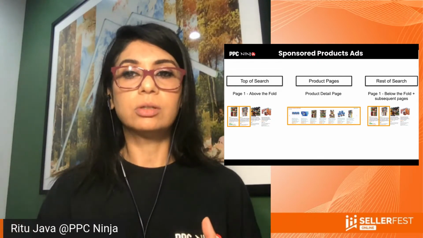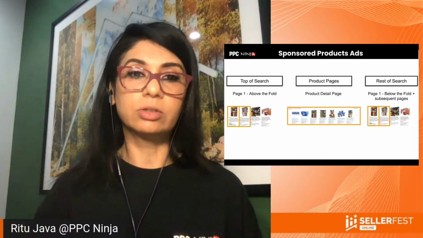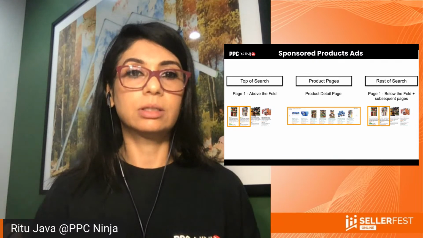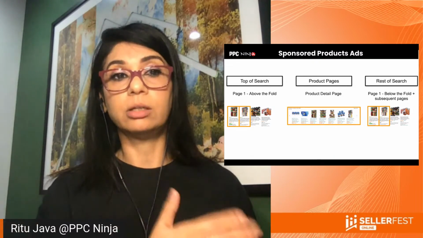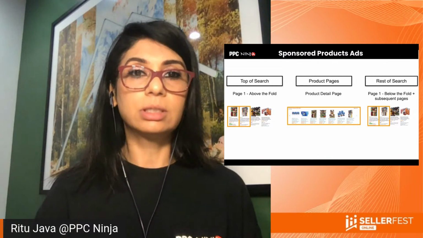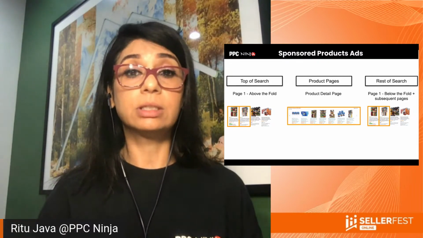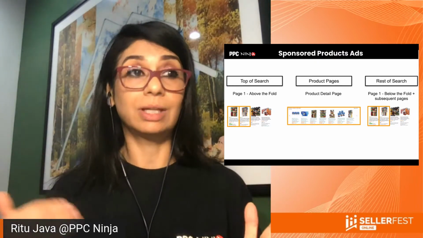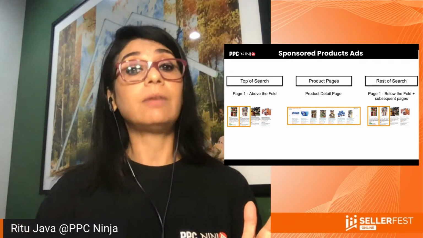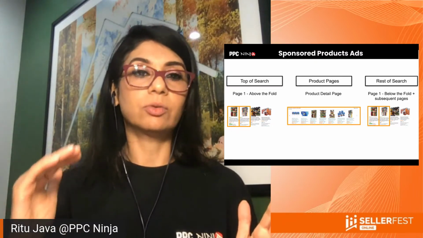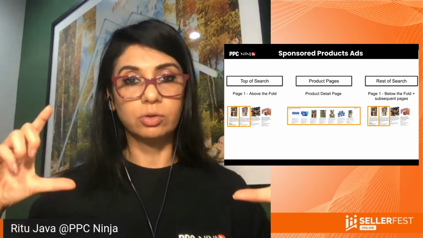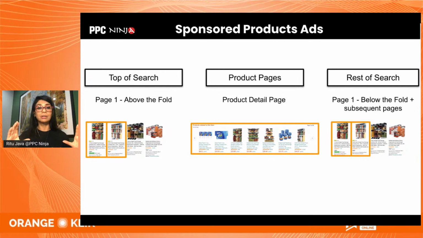Now, why did Amazon divide up the top of search and rest of search? Well, the answer is that most of the sales actually happen above the fold in top of search, right? One of the statistics that I've come across is that 60% or above of all sales on Amazon happen on page one. So that's why everybody wants to be on page one. But even within page one, almost 60 or 70% of those sales happen above the fold on top of search. So you can imagine how important the top of search is compared to page 2 and page 3.